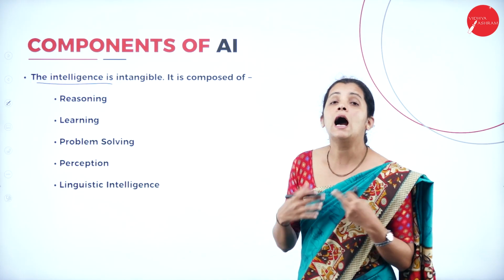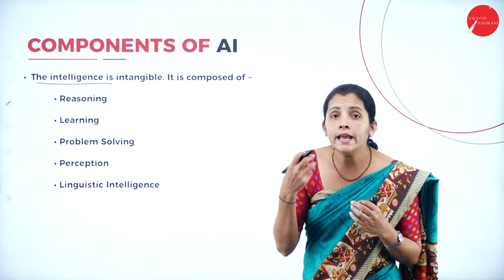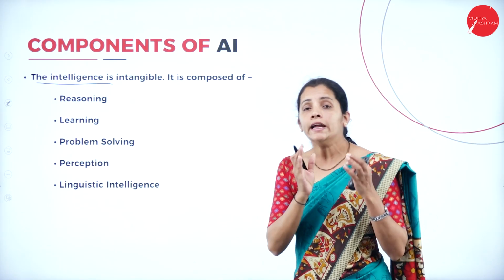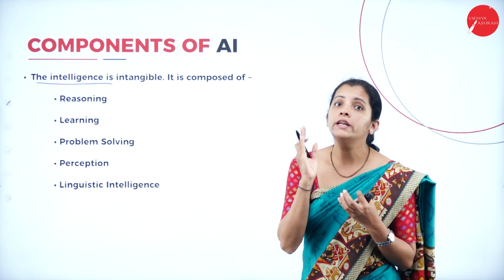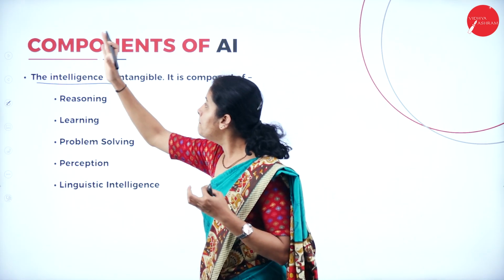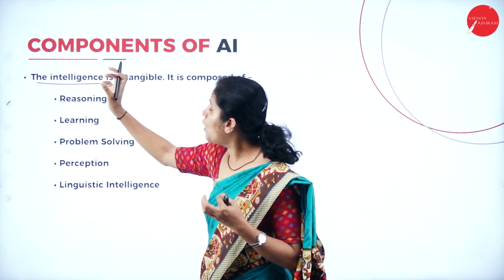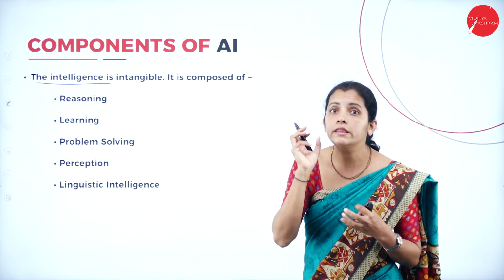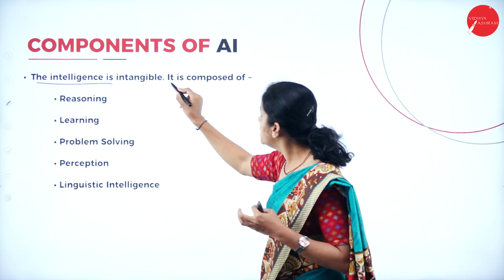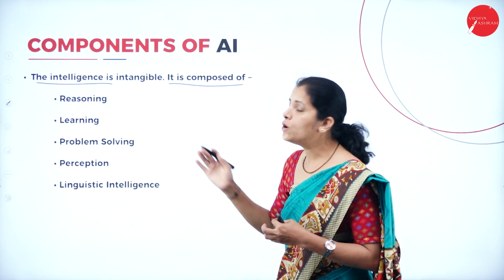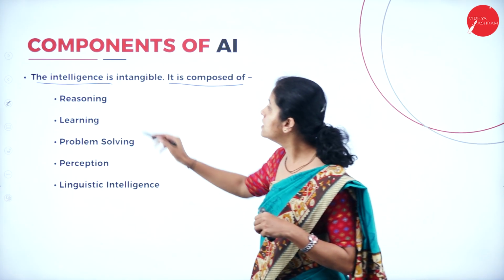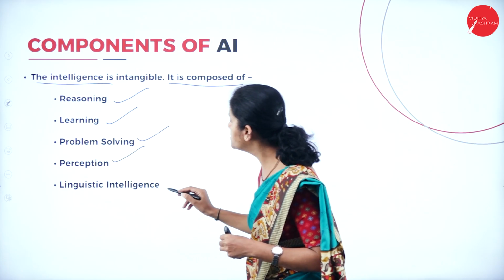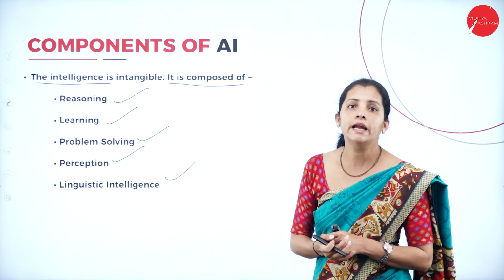That is nothing but untouchable or invisible, and it is called intelligence. And intelligence is nothing but the cognitive. So, it is man-made cognitive or man-made thinking power or thinking device or thinking machine, and it is composed of the following components: reasoning, learning, problem solving, perception, and linguistic intelligence.